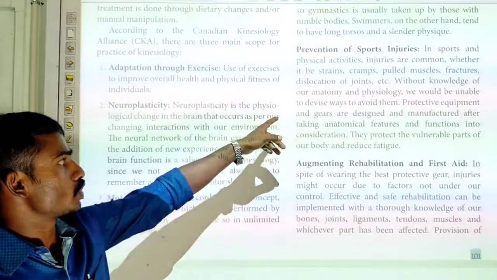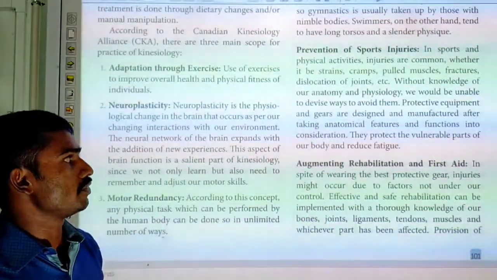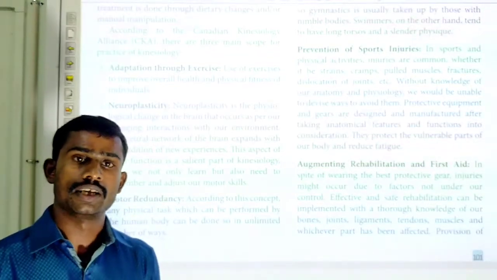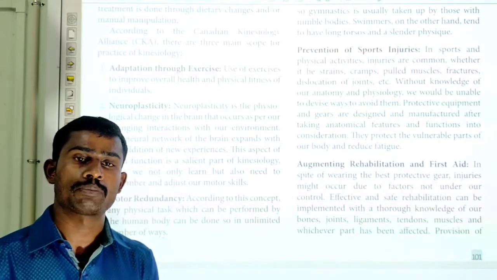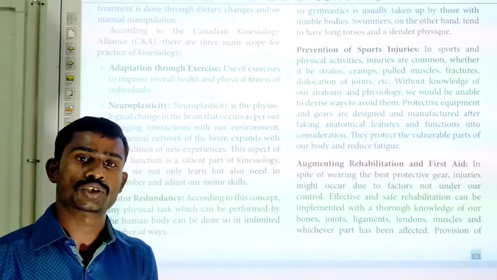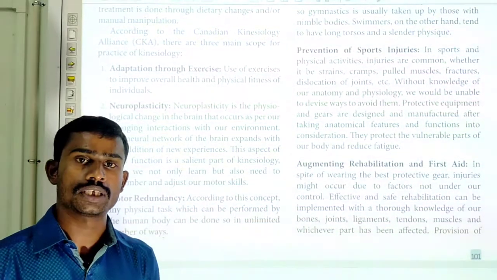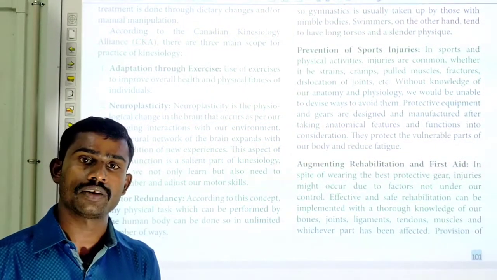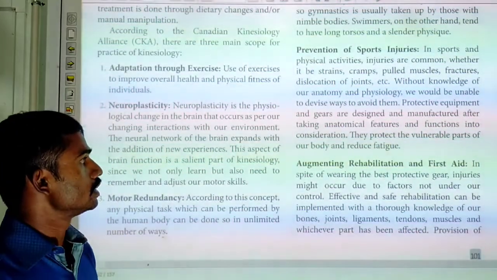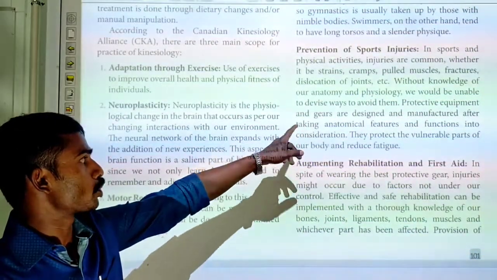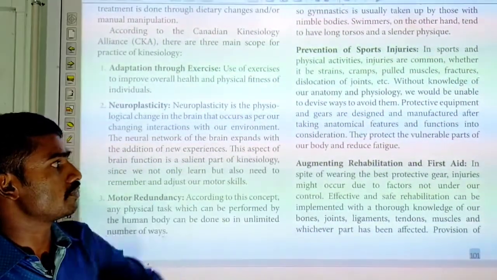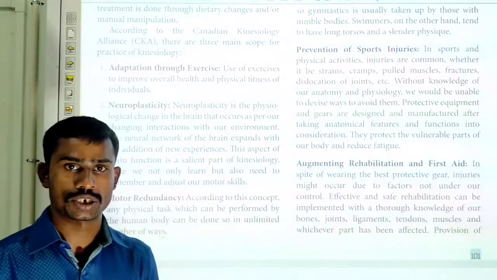Without knowledge of our anatomy and physiology, we would be unable to devise ways to avoid them. If we have knowledge of anatomy and physiology, we can avoid such injuries by using protective equipment or protective gears. Protective equipment and gears are designed and manufactured after taking anatomical features and functions into consideration.